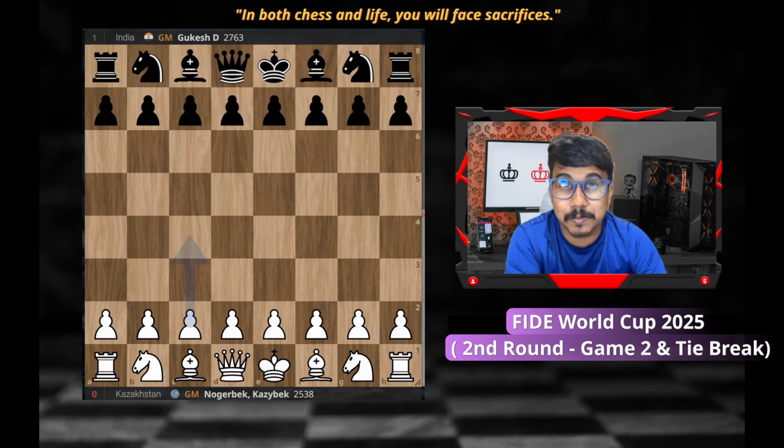And the biggest upset is probably Wesley So, who resigned in a drawn position. Then Ian Nepo lost against the 10 goals from West Bengal. And another player, Pragananda, also lost in the first tiebreak, but later on he managed to go forward. But we'll see what happened.